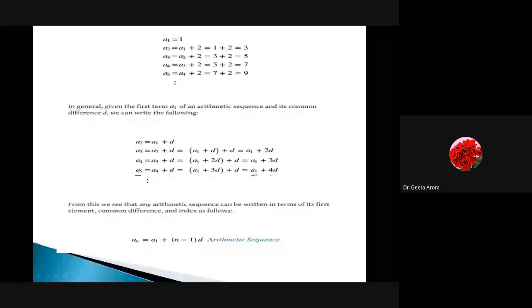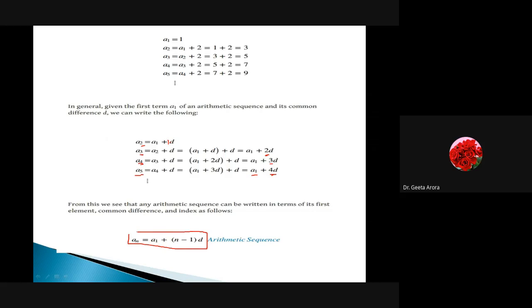If it is an, then if n is 5, here we have 4. If we have 4, it is 3 here. If we have 3, here we have 2. If we have 2, then it means there is 1. So this is how we can write that for this particular example, an is equal to a1 plus n minus 1 times d. So this is the general form of writing out the arithmetic sequence. Correct?